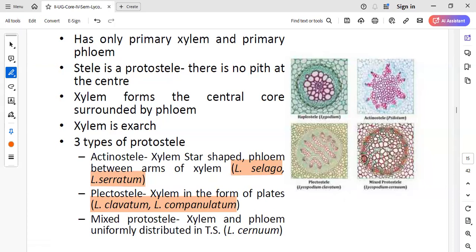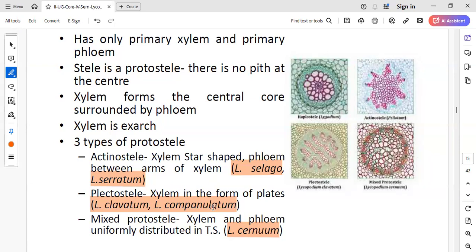Next, another type of stele which is observed in the species called Lycopodium cernuum. The stele is called mixed protostele. That means the xylem as well as the phloem are uniformly distributed. We can't say that the xylem is this shaped or the phloem is this shaped. No, it is uniformly distributed throughout the stellar region. The xylem as well as phloem, uniformly distributed. So that type of stele, I'm calling it mixed protostelic condition.